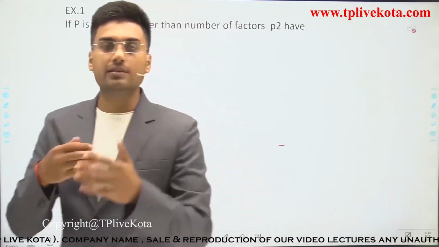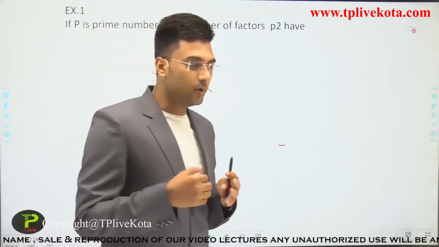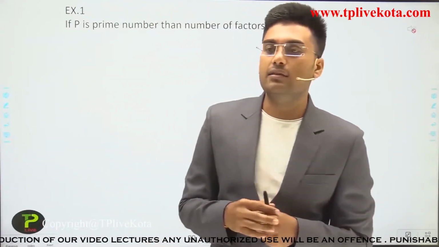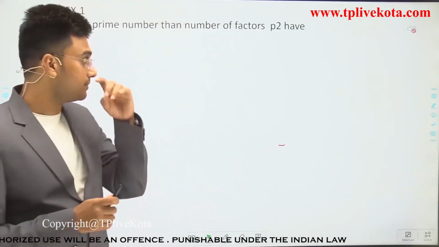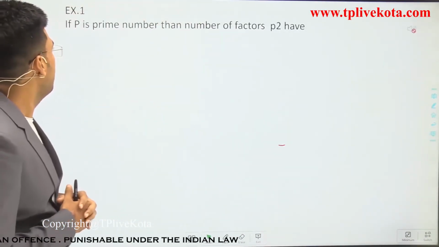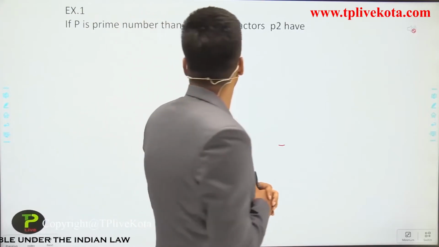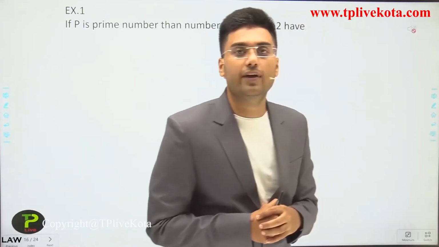Now we will discuss very important questions which were asked in various types of Olympiads in previous years. The first question is: if p is a prime number, then how many factors does p square have?